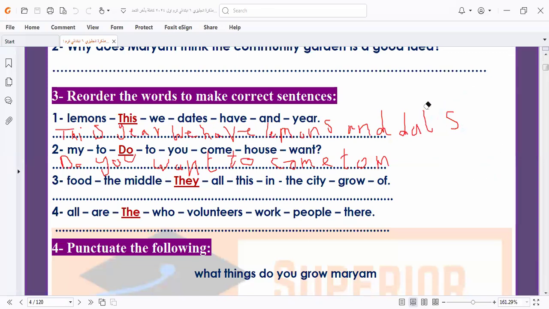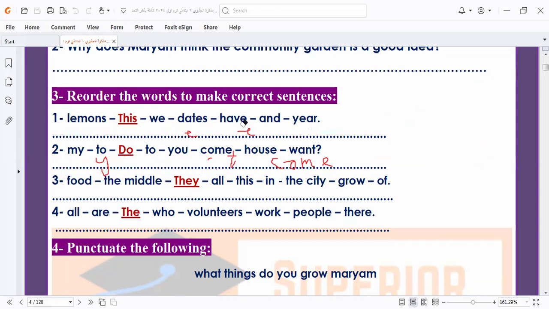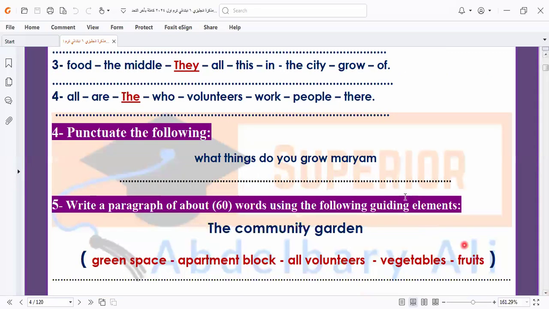I would like to say something to grade 6. This is the first time I explain to grade 6. I hope to contact you, to know if our explanation is clear and you can understand me or not.